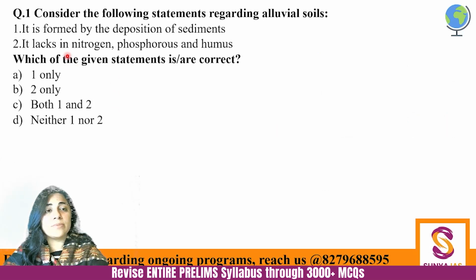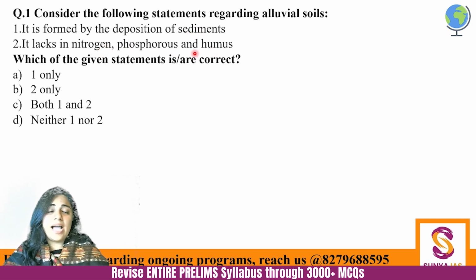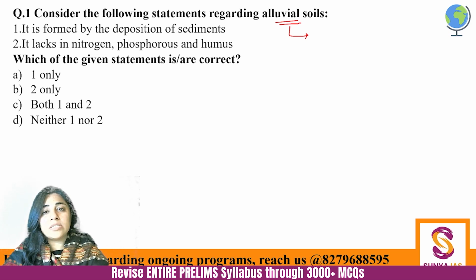All right, first question. Consider the following statements regarding alluvial soils. It is formed by the deposition of sediments. It lacks nitrogen, phosphorus, and humus. So, which of the given statements is or are correct? Alluvial soil is the most important soil, if I were to say, because it covers 40% of the Indian land. How much land does India cover of the global landforms? It covers 7%. So out of this 7%, 40% of our soil is alluvial soil, and broadly it is concentrated in the northern belt.